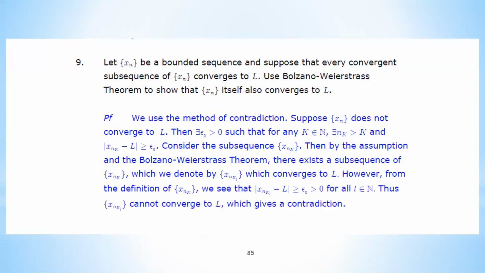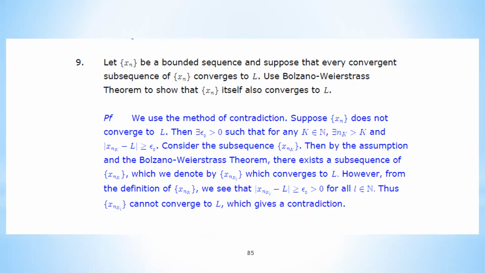And then you can see that this will contradict, because from the definition of nk, the absolute value of x_nk minus L is greater than or equal to epsilon naught. And x_nkl itself is just a subsequence, so of course it will satisfy the same estimate.